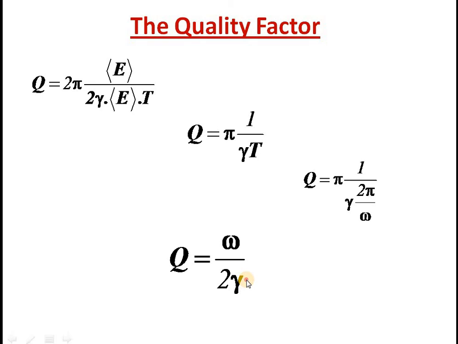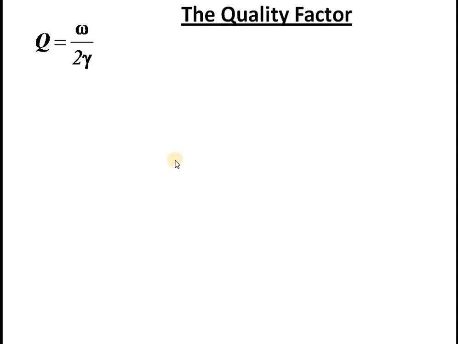This is obvious from the equations. And omega by 2 gamma you can write in terms of relaxation time tau. You have seen in the energy description that tau is defined as the time taken to decrease the energy to 1 by e times the original energy, E is equal to E0 by e. That is called relaxation time, and we have seen that tau is equal to 1 by 2 gamma.